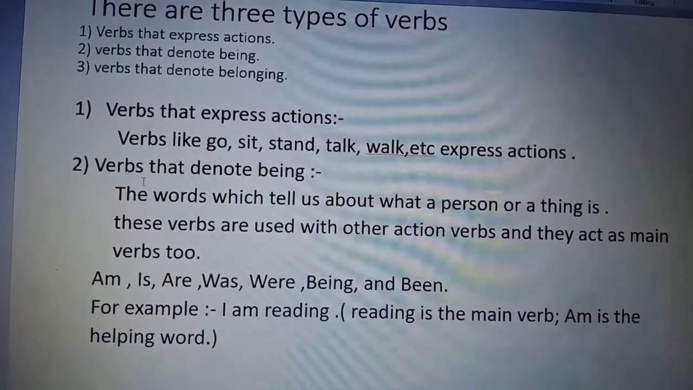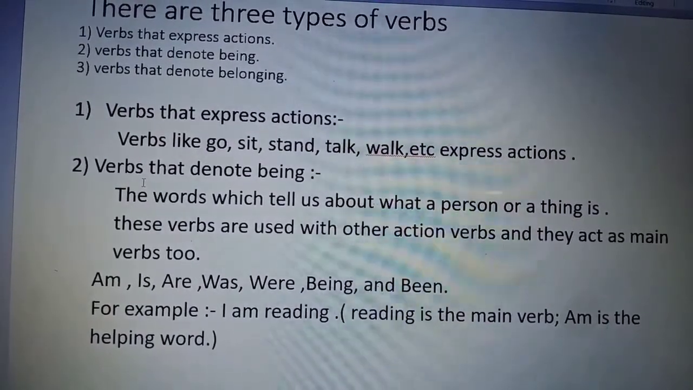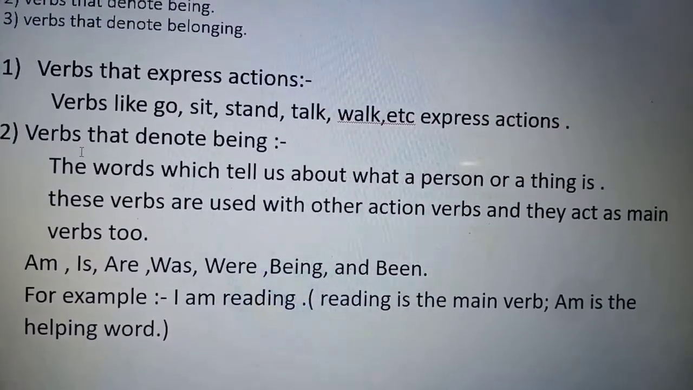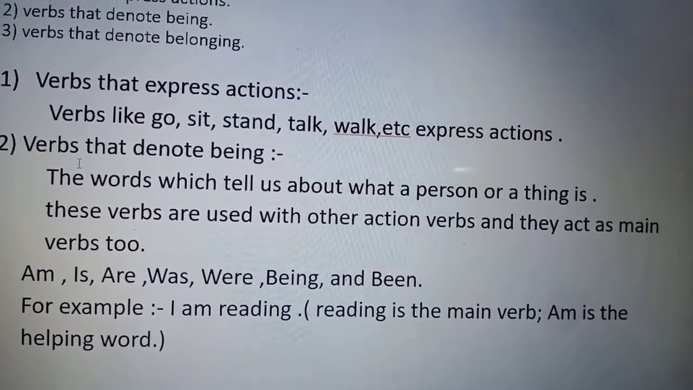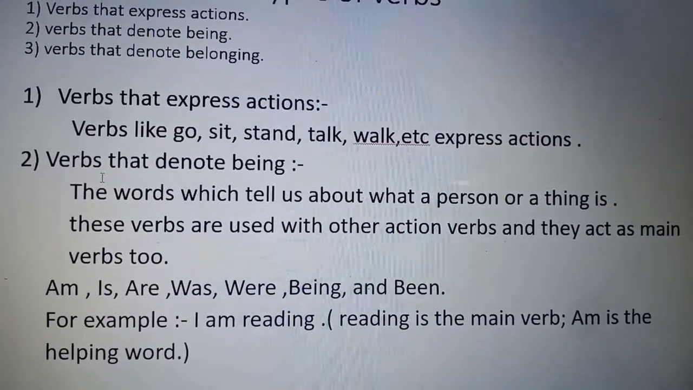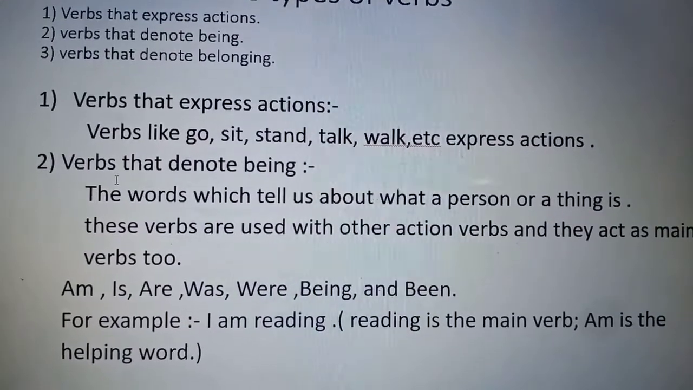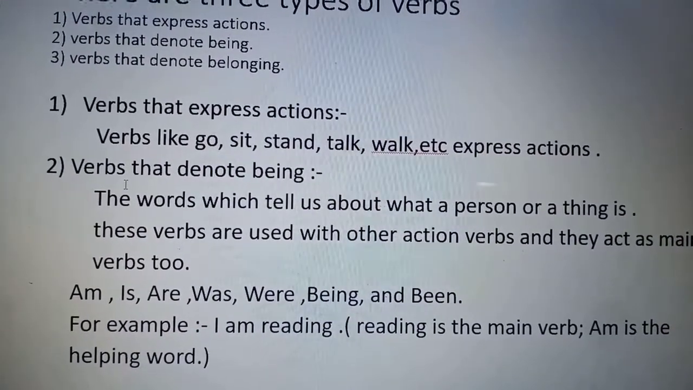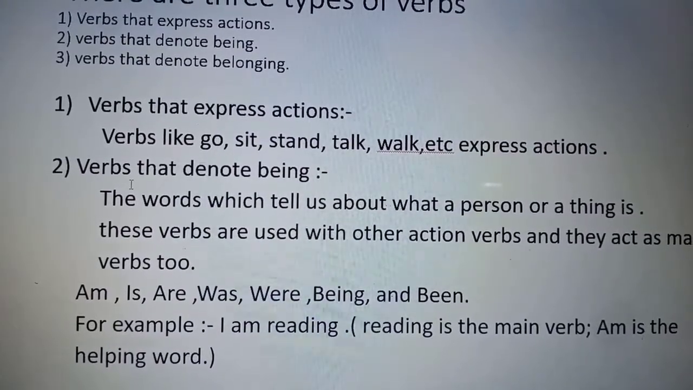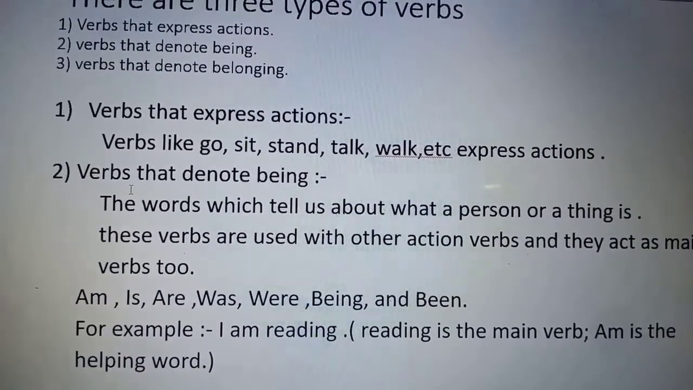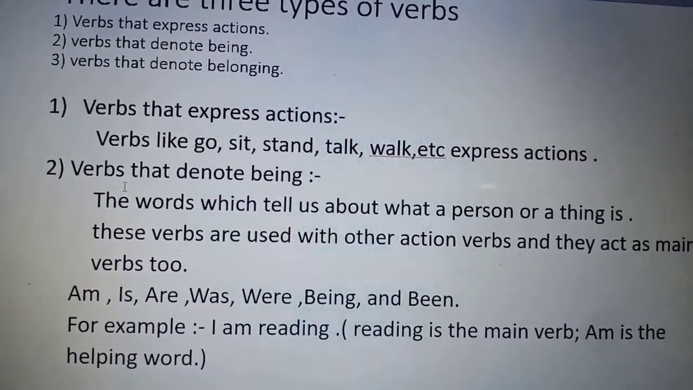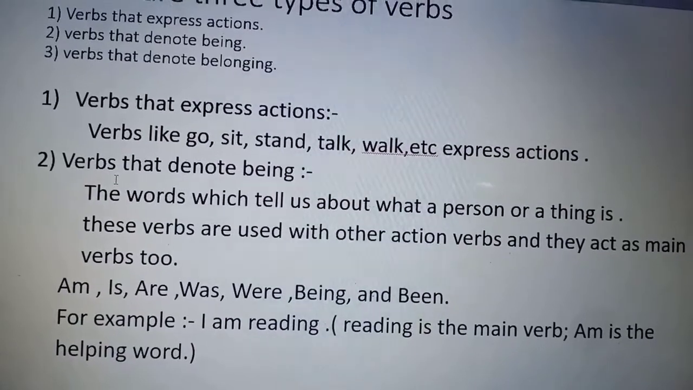So the words which tell us about what a person or a thing is. And the verbs which are used with other action words are termed as being verbs, and they act as the main verb too in the sentence. So some of the verbs which denote being are am, is, are, was, were, being and been. So we can say that these words are the words which denote being.